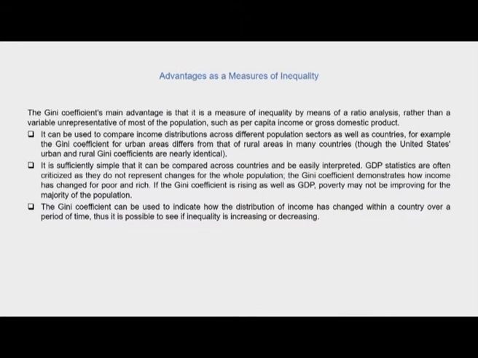It is also sufficiently simple that it can be compared across countries and be easily interpreted. GDP statistics are often criticized as they do not represent changes for the whole population, and the Gini coefficient demonstrates how income has changed for the poor and the rich. So, if the Gini coefficient is rising as well as GDP, poverty may not be improving for the majority of the population. This is very important, because calculating the Gini coefficient for the income distribution within the population gives us a sense of how far the economy has progressed.